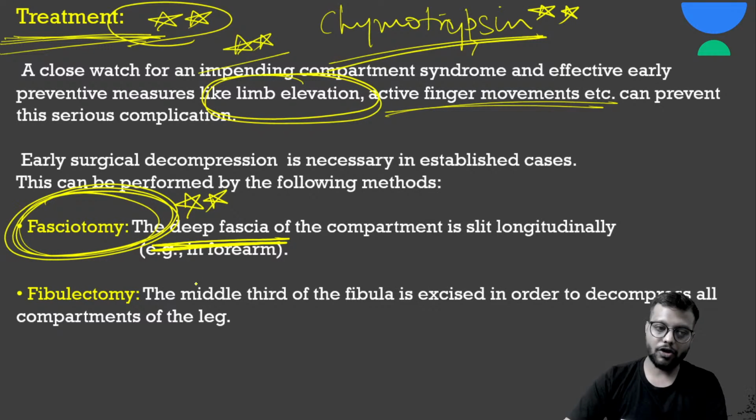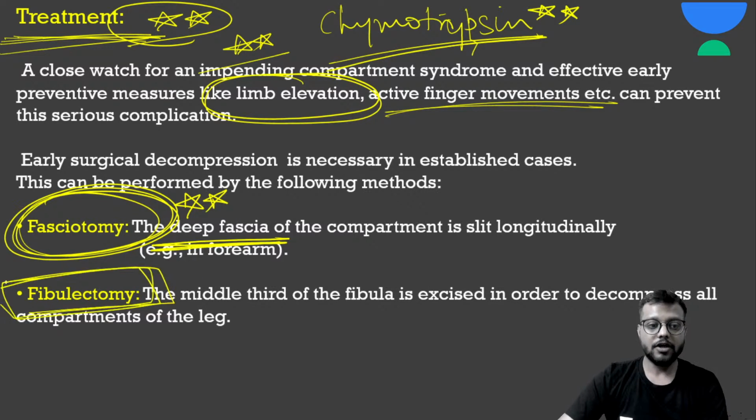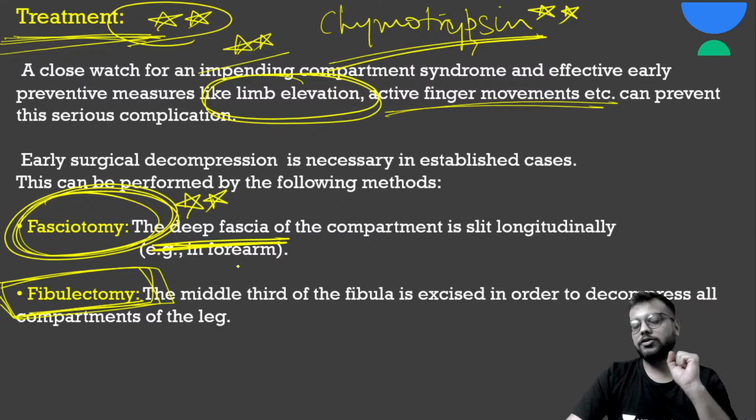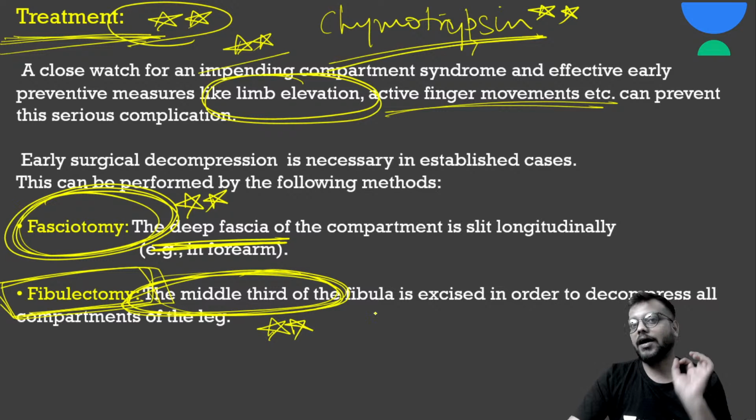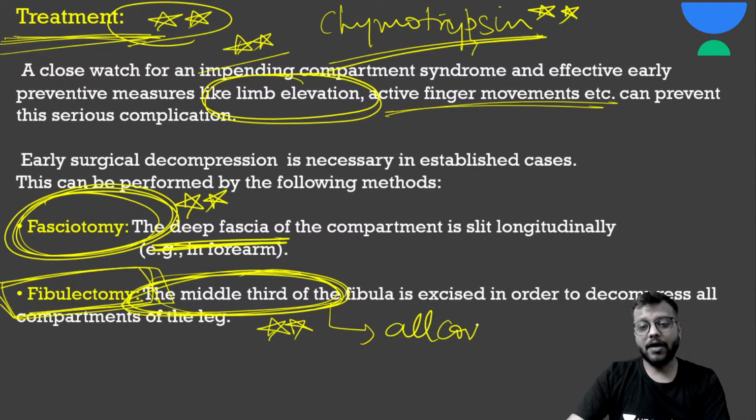And the second thing you can do in the leg is your fibulectomy. फिब्युलेक्टमी जो होती है उसमें क्या करते हैं, it is a non-functional bone. सो जो मिडिल 1/3 होता है, the middle 1/3 of the fibula is excised to decompress the leg. एंड इसकी अच्छी बात ये होती है कि it decompresses all compartments. लेकिन what is the drawback?